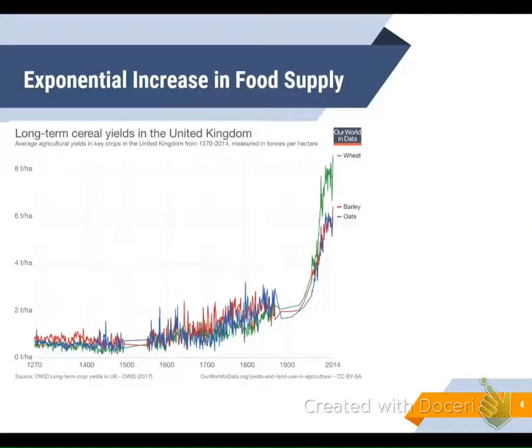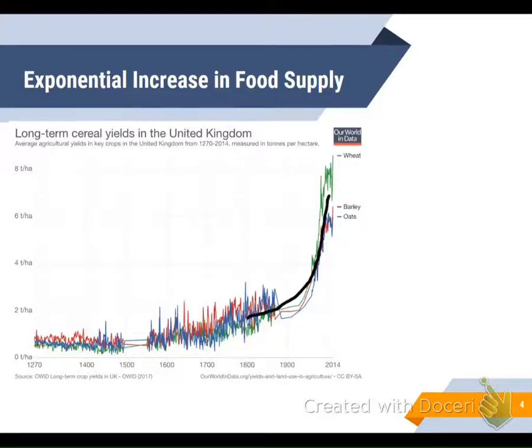If you look at what happened in the United Kingdom between about 1300 and 2014, you can see between 1270 up to about 1700, there was a constant amount of food. However, about the time of Malthus, there was a gradually increasing amount of food going from 1800 up.